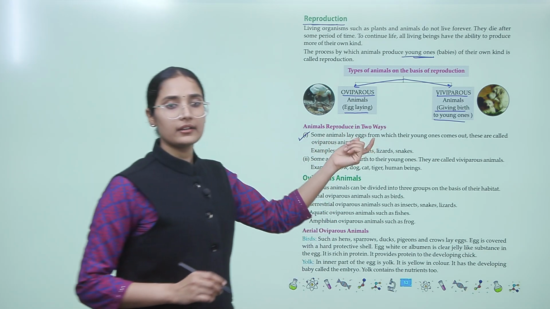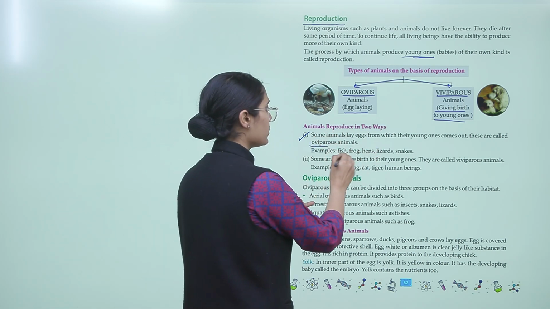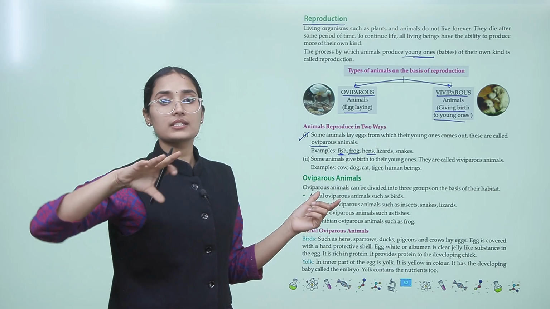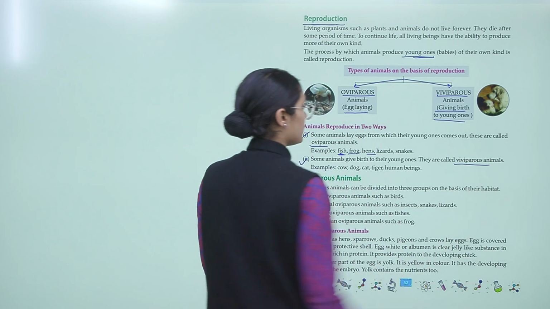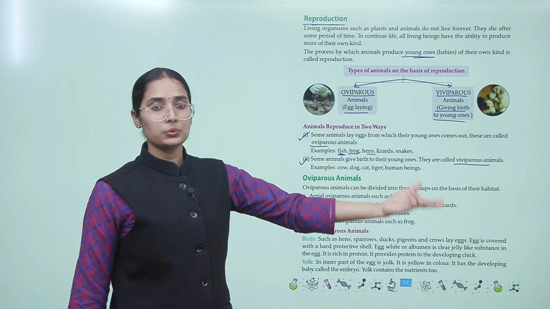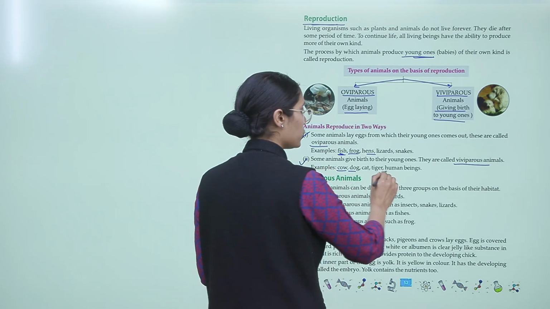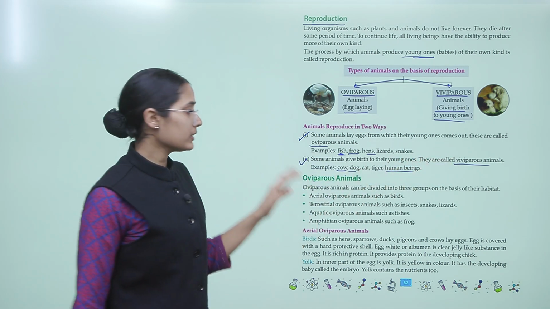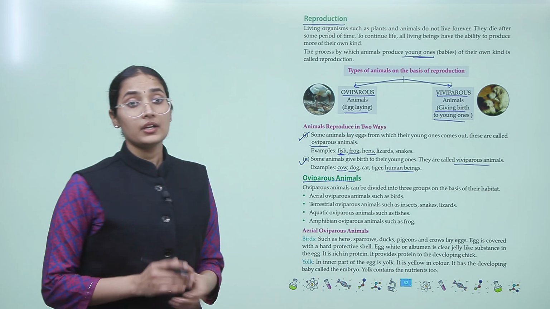Some animals lay eggs, and these are called oviparous, like fish, frogs and hens. From those eggs their young ones come out. Another is viviparous. In this, some animals give birth to their young ones, for example cow, dog and human beings. They are all viviparous animals. So, let's deep dive into these types of reproductive methods.